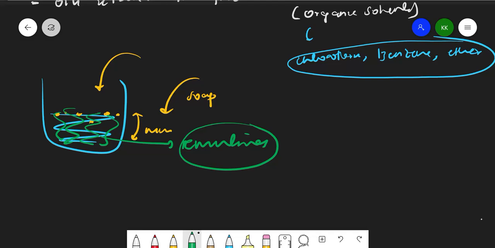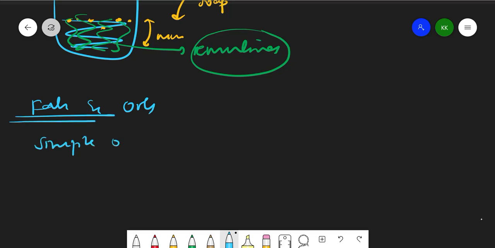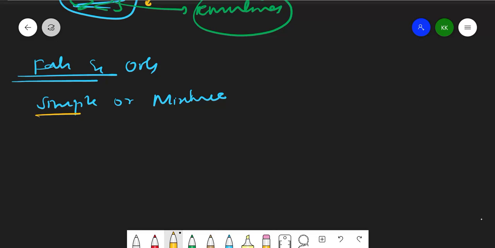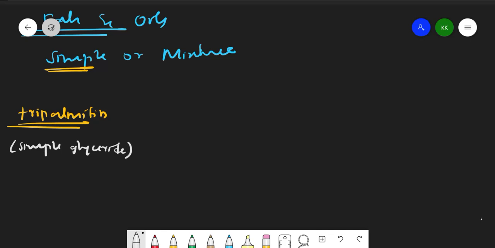So as I told, these fats and oils can be simple or they can be a mixture. So what are these simple fats and oils that we shall see now, right? Simple fats and oils, for example, this one, tripalmitin, it is a simple glyceride, right? So simple fats, or simply we call it fats, we call it simple glyceride.